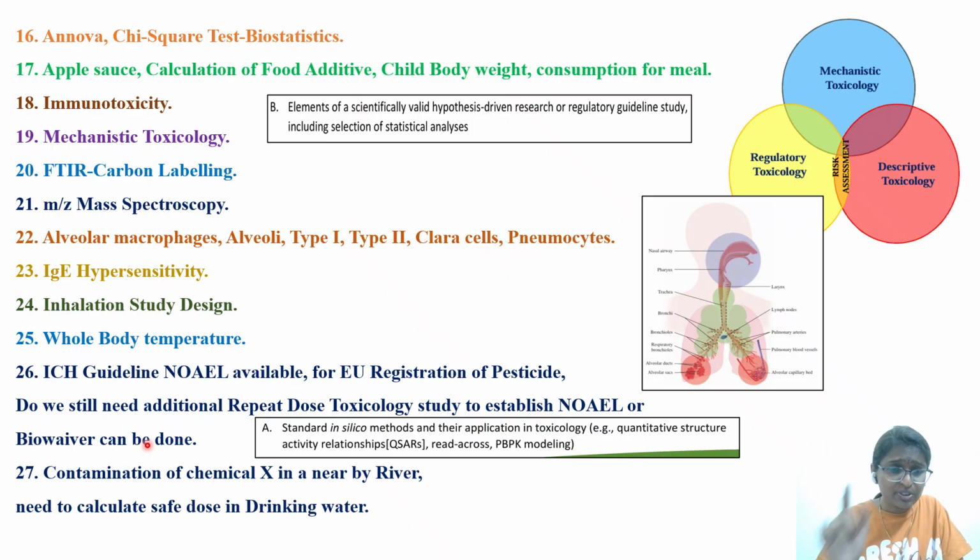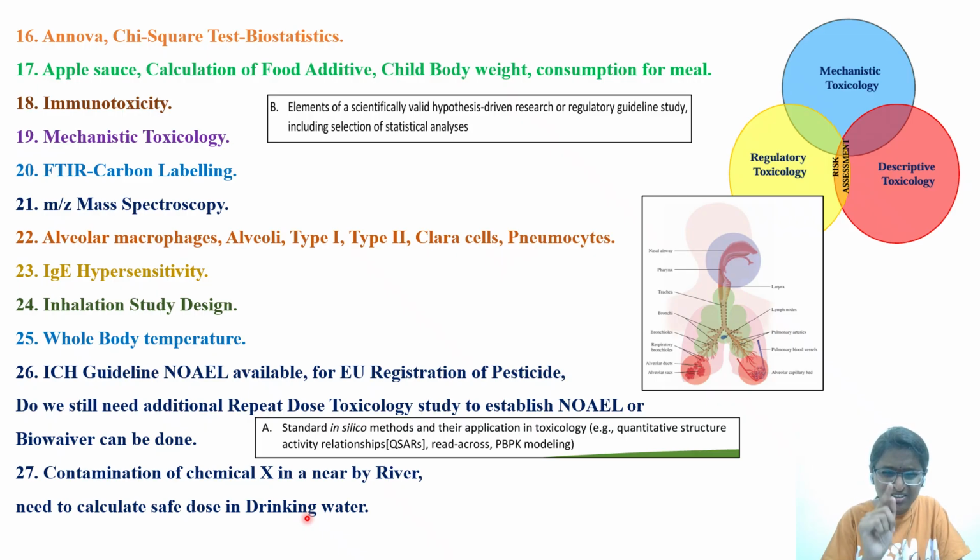Okay. Next question they have asked with respect to contamination. There was a certain river body where a certain chemical has been polluted. Contamination of chemical X in a nearby river, you need to calculate safe drinking water. I'm trying to get that particular formula. I think some formula will be there, a big formula. I remember I have some examples, but I'm not exactly finding it now. In the subsequent videos or in the comment section, I will give it to you.